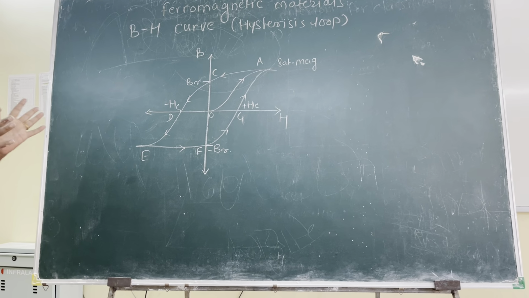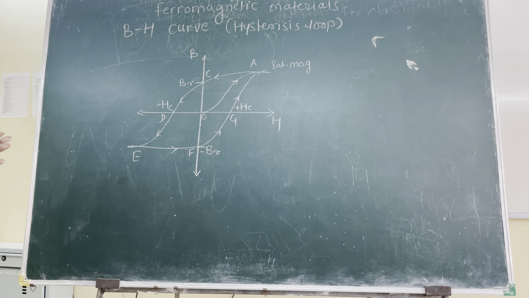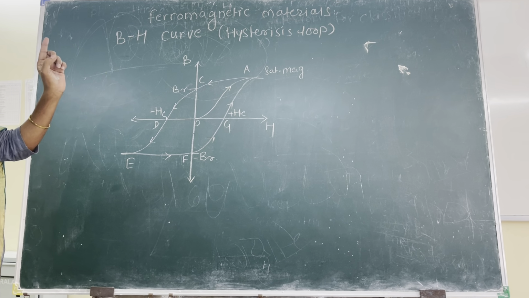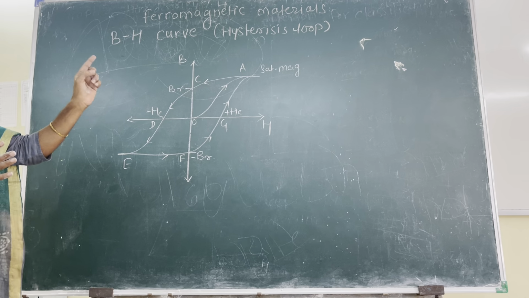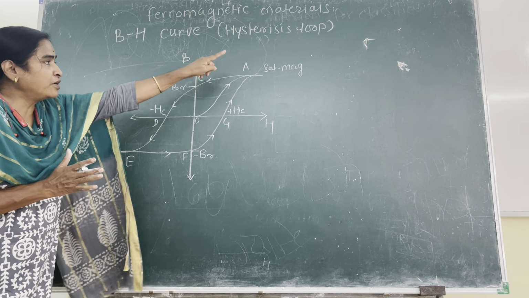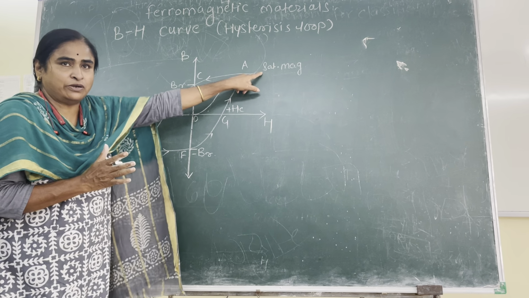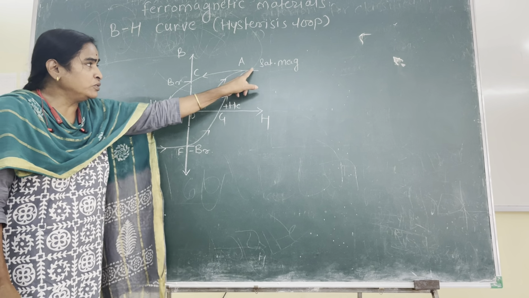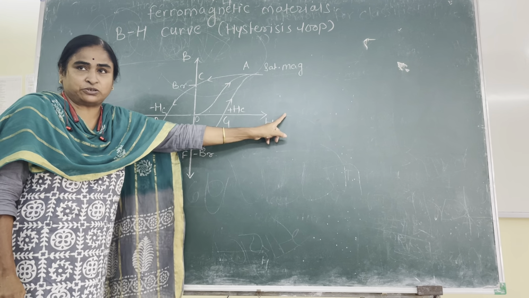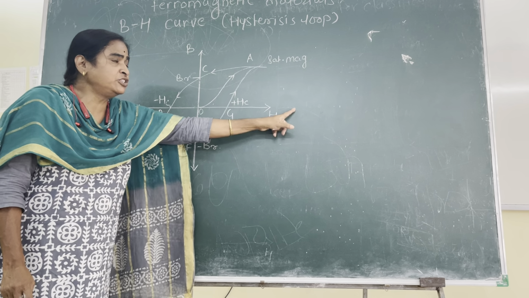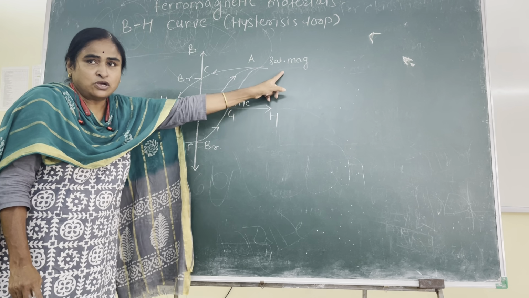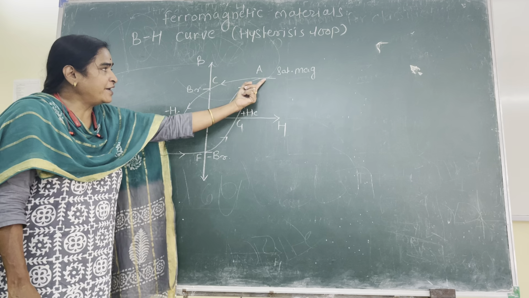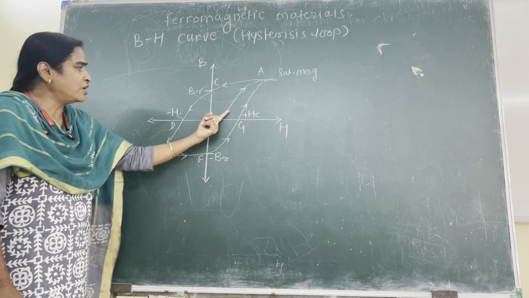When we start increasing the strength of the applied magnetic field along the positive x direction, what happens? Along OA, the ferromagnetic sample is acquiring saturation magnetization, that is, in a non-linear complex manner, it is going to the saturation value. Beyond this saturation value, we have already seen that practically the magnetization becomes independent of H. Even if you keep on increasing H, it will remain at the saturation value only. So now we will decrease the strength of the applied field, and it is expected that the magnetization should reverse along AO.